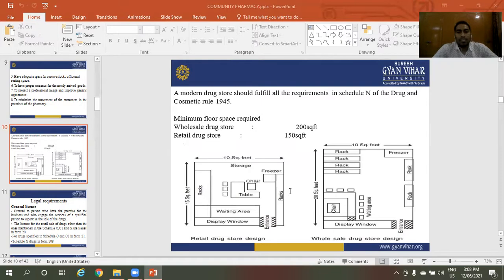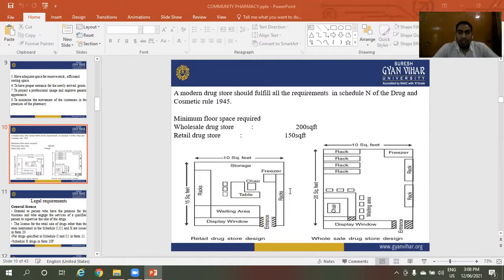Minimum floor space required for the wholesale drugstore and retail drugstore. The minimum area required for the wholesale drugstore is 200 square feet, and the minimum area required for the retail drugstore is 150 square feet of floor space for the community pharmacy.